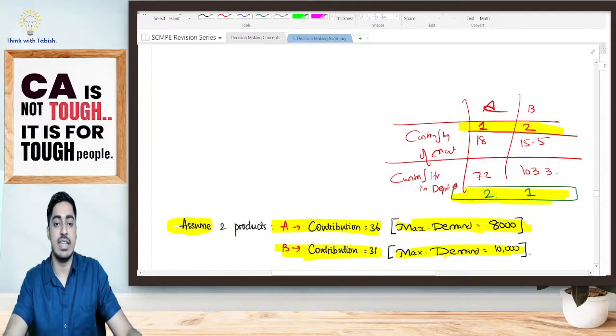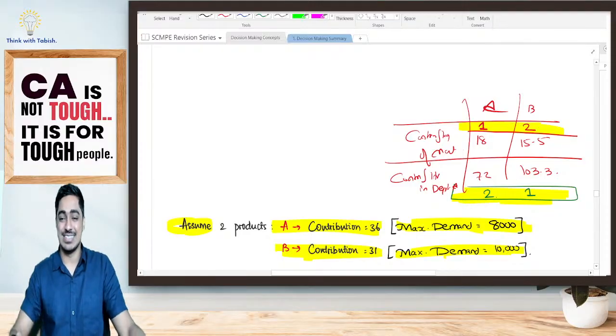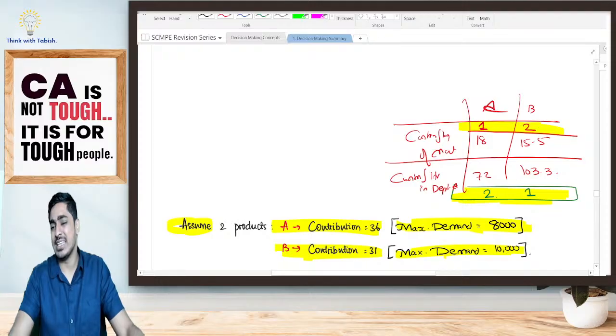Session ending time, when the chapter ends, we will end the session. We will not sit here playing. When the chapter ends, immediately we will end the session, students. Don't worry. Maximum, I think 1 more hour, possibly.